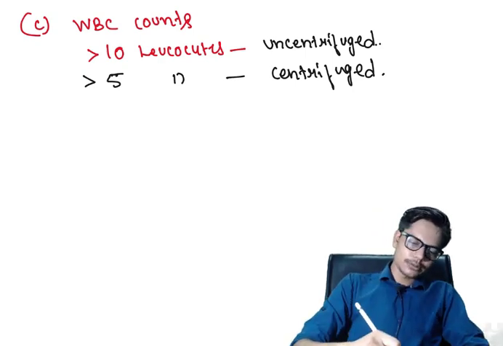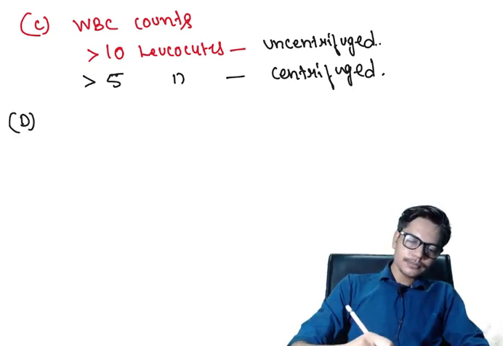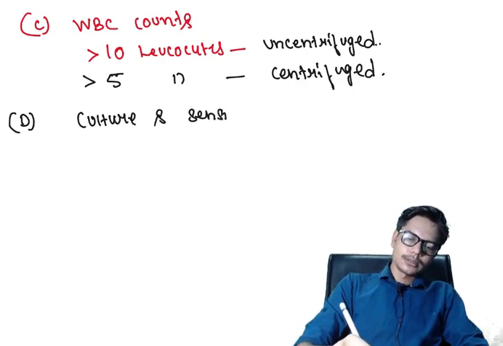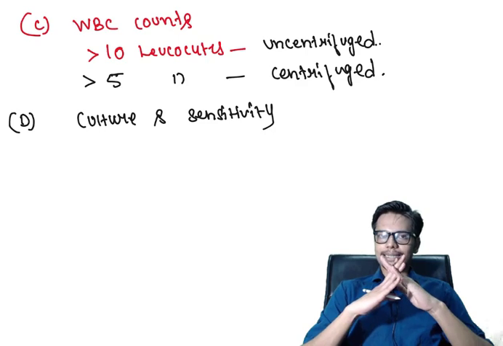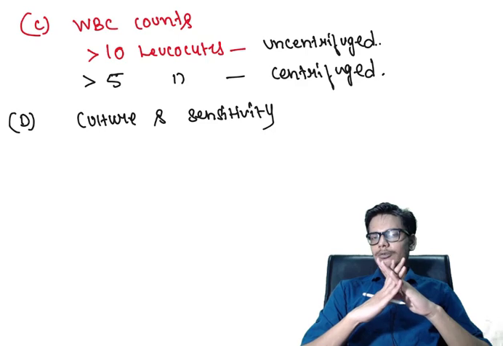Once we have diagnosed the patient as suffering from urinary tract infection, we have to do culture and sensitivity. This will help guide our treatment and identify which type of antibiotics we are going to use in this patient. So these are usually the diagnostic tests adopted to diagnose a patient of urinary tract infection.